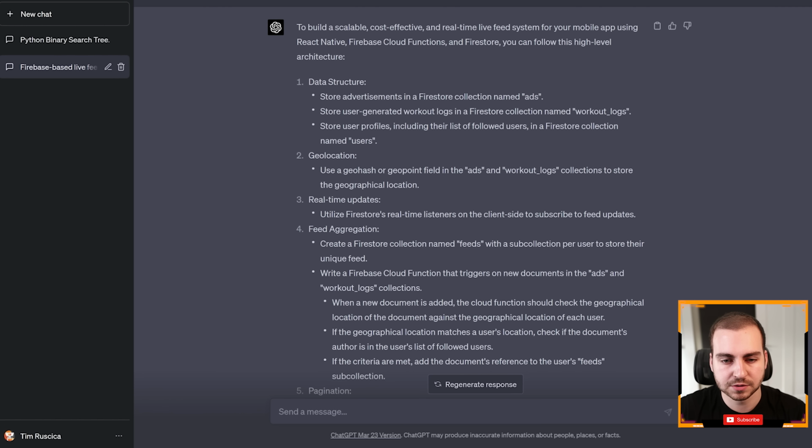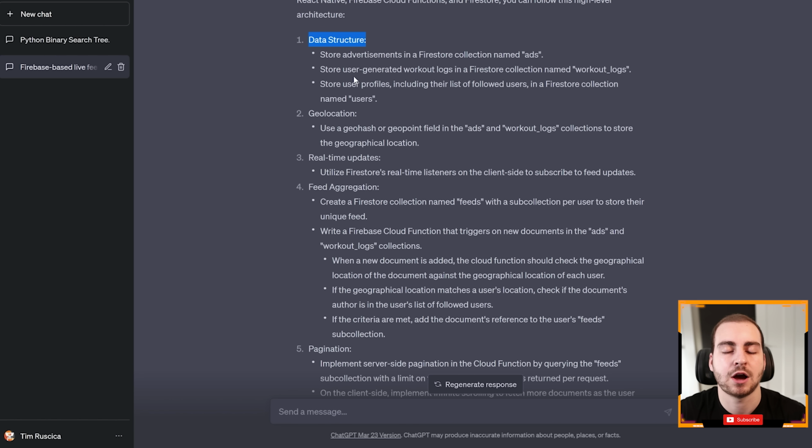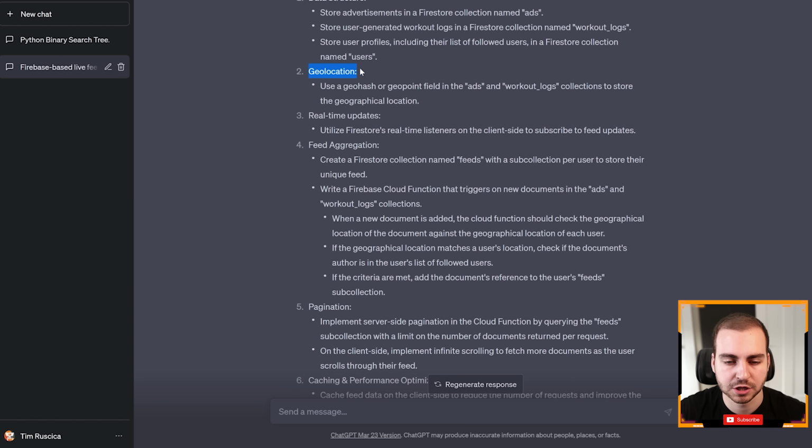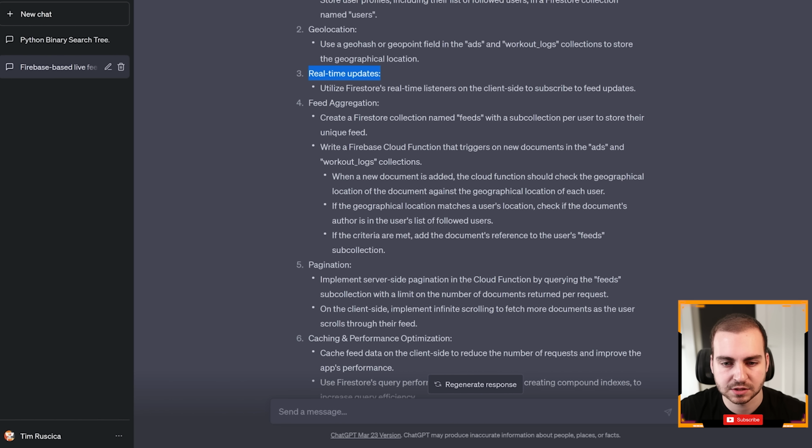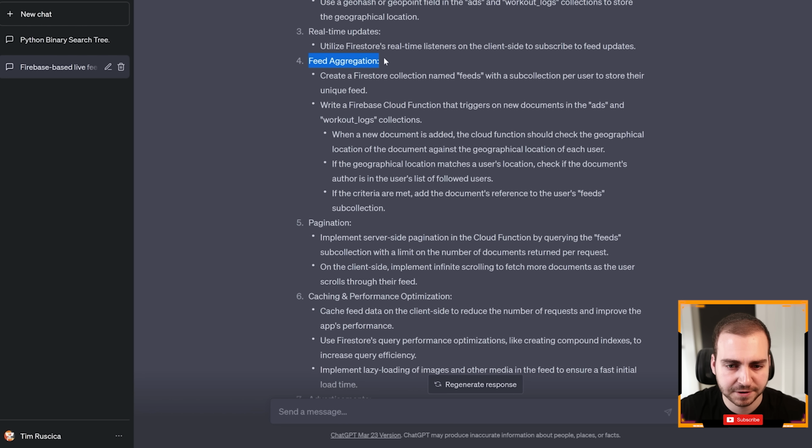Okay, so now it goes through, I'm not going to read all of this, and it tells me exactly what I need to do. So first, it gives me some information about the data structure. It tells me how I should be storing different elements in Firebase. Then it's talking about the geolocation, real-time updates, so use the Firebase real-time listener, which is already what I was planning on doing. Feed aggregation, this is the main thing that I was focusing on.